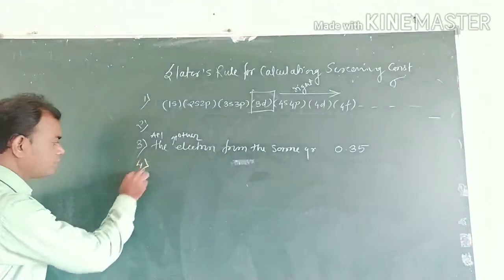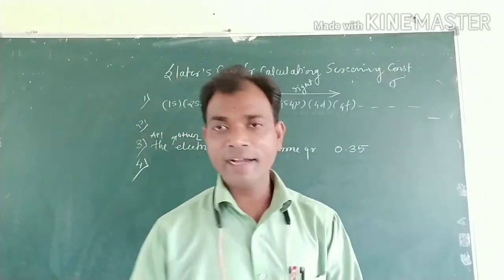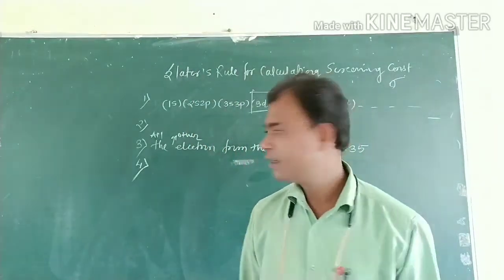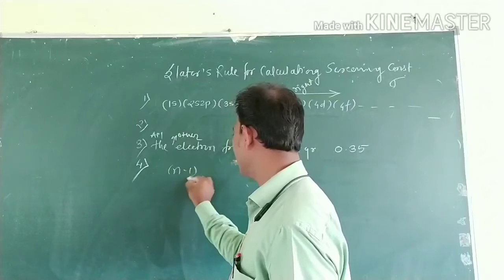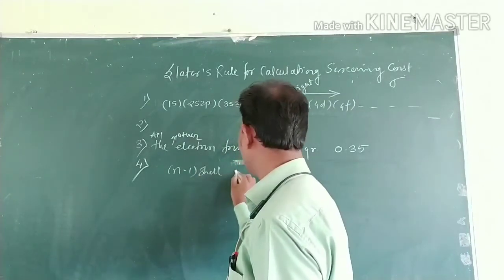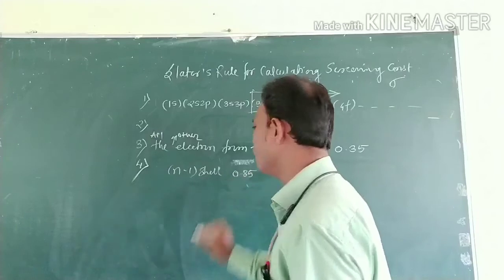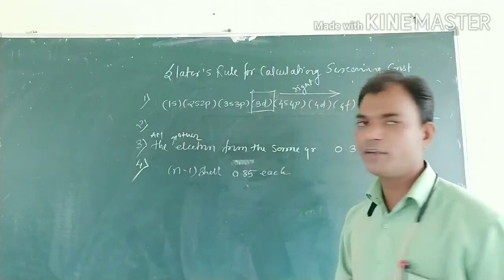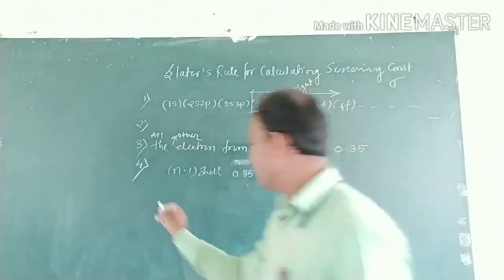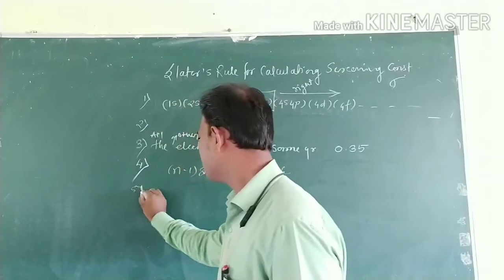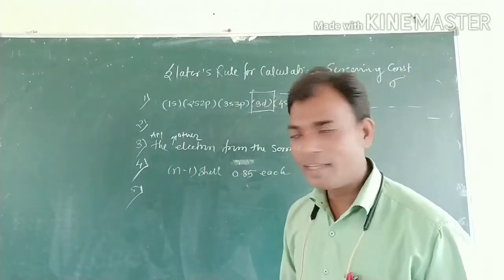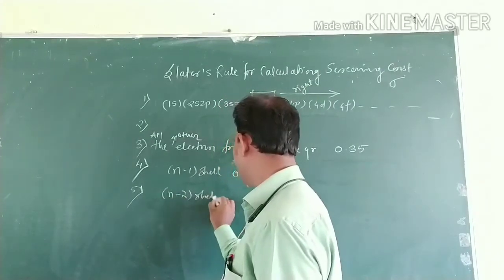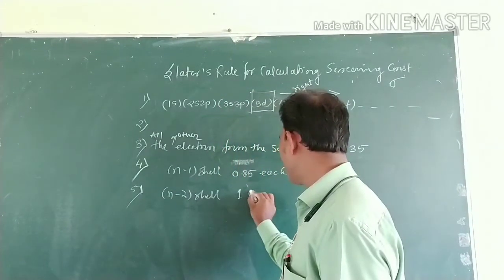Fourth rule: all electrons in the n-1 shell contribute 0.85 each. Then fifth rule: all the electrons in the n-2 shell contribute 1.0 value each.